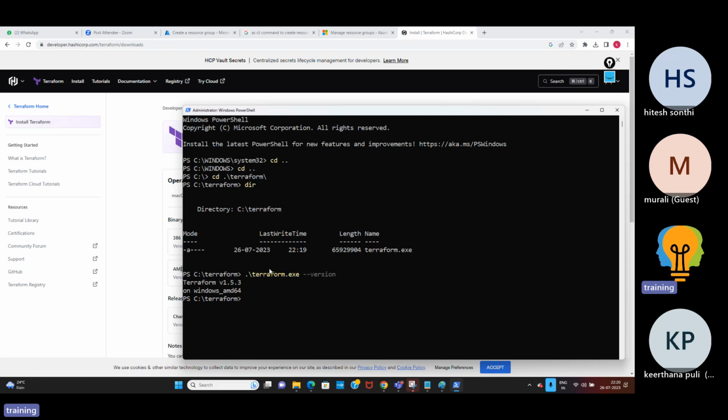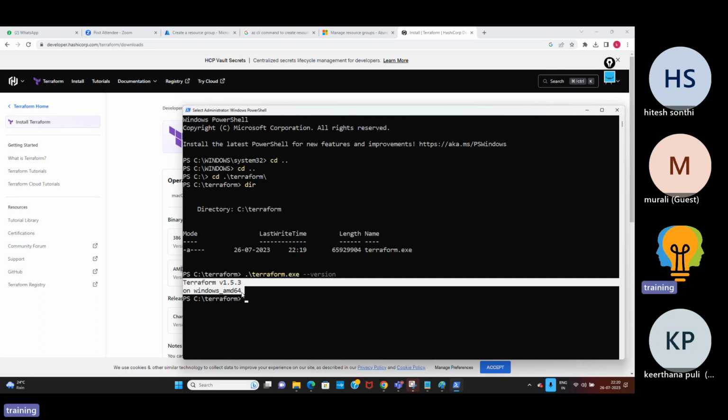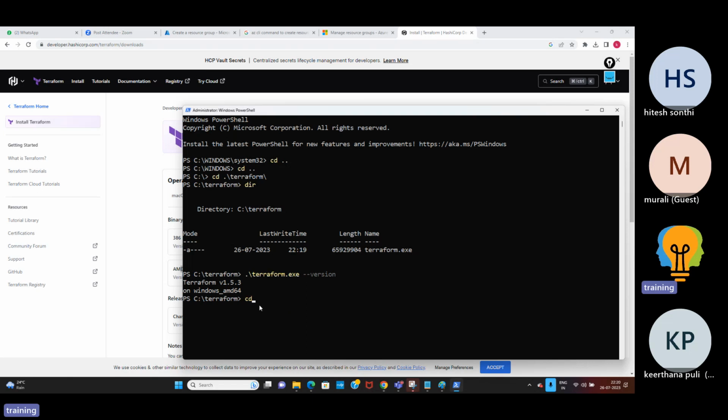So I'm running it from the Terraform folder where my exe is available. Terraform exe hyphen version, I got this information. In the same way, if I want to run these Terraform commands from a different path, will I be able to run it or not, as I don't have the exe on my C drive?